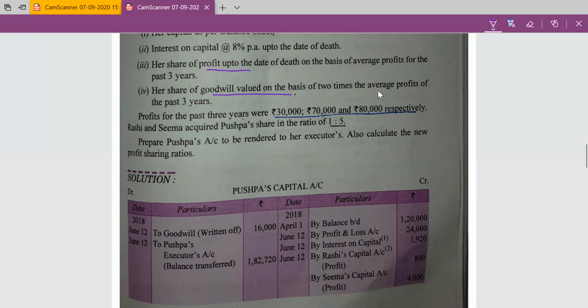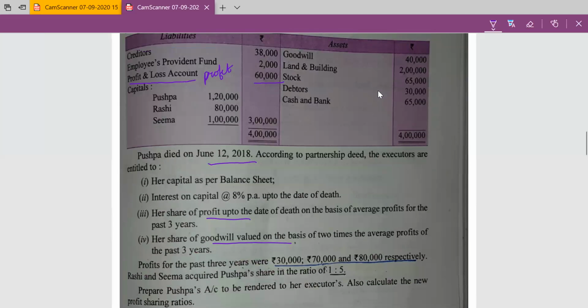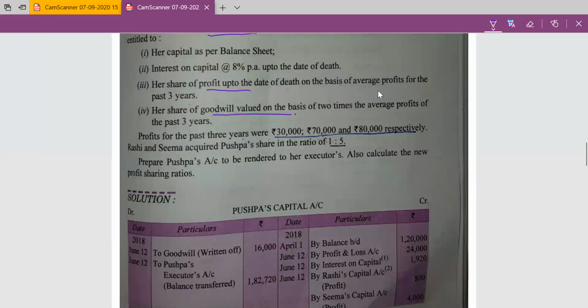Goodwill is valued on the basis of 2 times of the average profit of the past 3 years, and the profits of the past 3 years are 30,000, 70,000, and 80,000. And here 60,000 is also given, but that is the current year profit. They are accumulated profits, they are all profits. So past 3 year profits are 30, 70, and 80. For this, we will add the 30, 70, and 80 and divide it by 3.